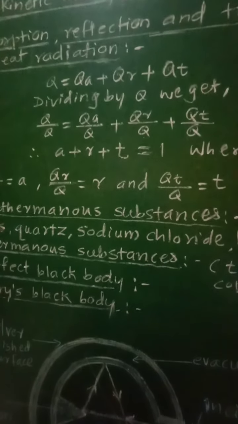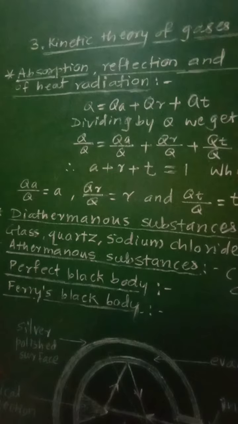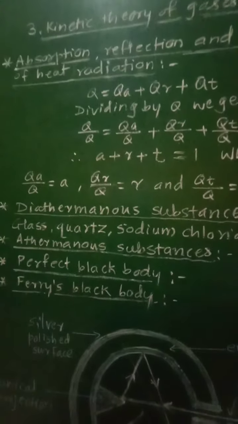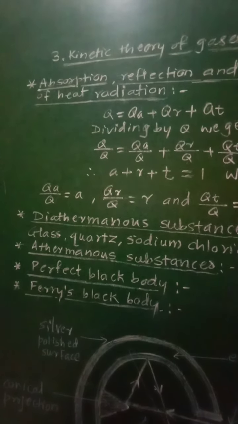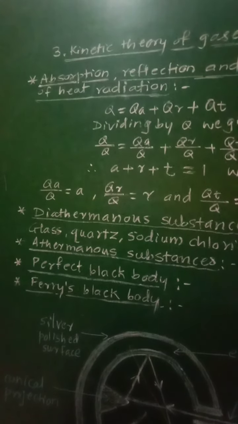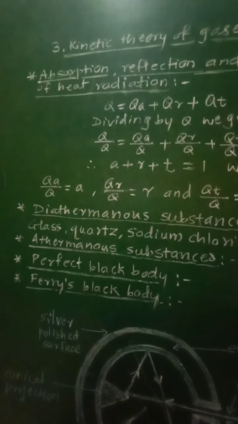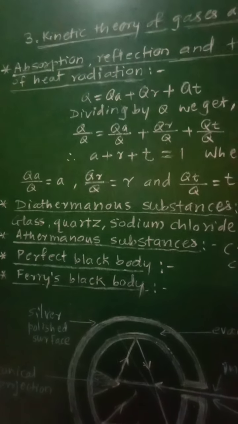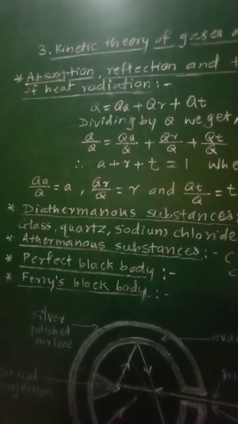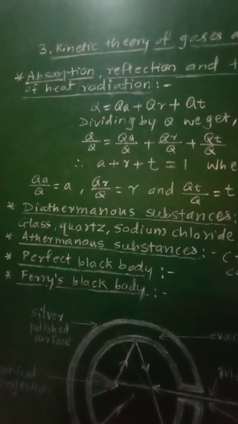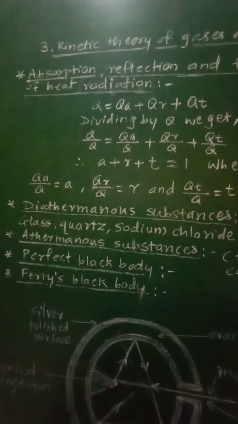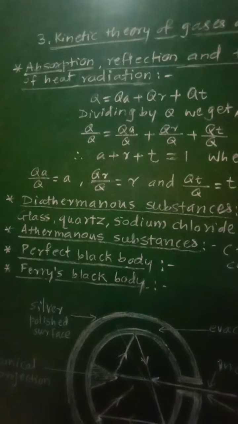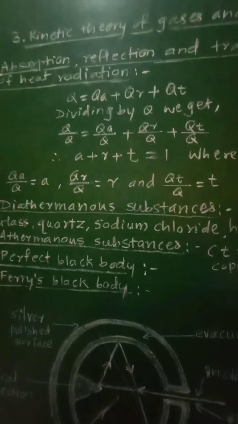Now let us define these coefficients. So first of all, we will consider the coefficient of absorption A. The ratio of amount of heat energy absorbed to the total amount of heat energy incident on that body is called as coefficient of absorption A. Second is coefficient of reflection.